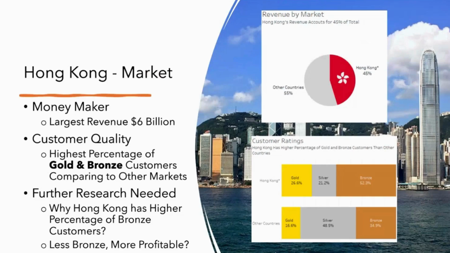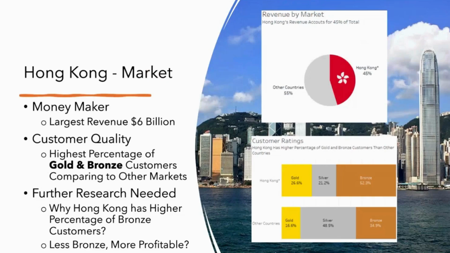So we took a deeper dive into looking at the customer quality in Hong Kong. And we found that Hong Kong has the highest percentage of gold customers per the bank's rating compared to other markets. This is not surprising considering the bank's successful operation in Hong Kong. However, what's surprising is that Hong Kong also has the highest percentage of bronze customers.